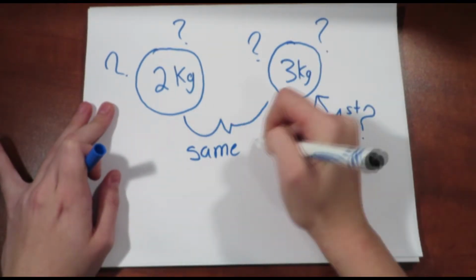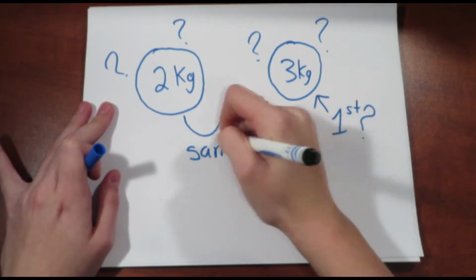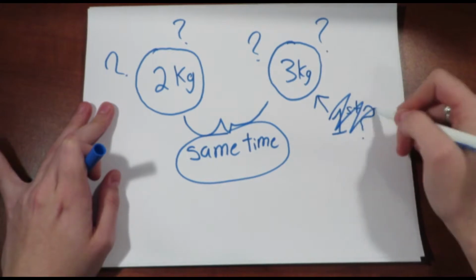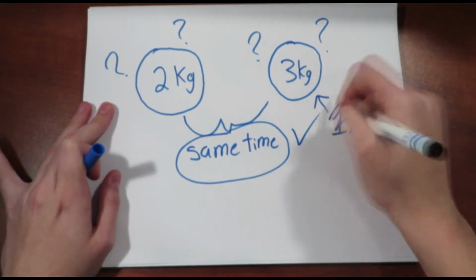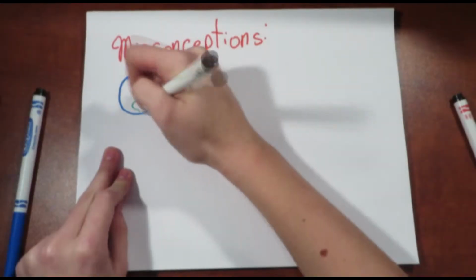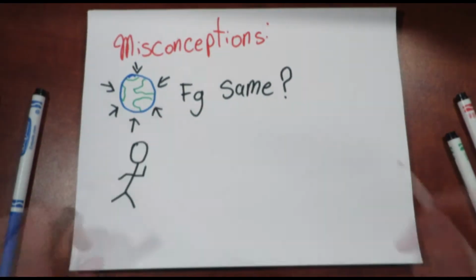Once this experiment is conducted, it can be seen that the super smart child in the classroom that has been obsessed with physics, or perhaps the students that have read ahead, appear to have the right answers. Both objects touch the ground at the same time. The question most people cannot answer is why. This leads into, do they have the same gravitational pull, and do they fall at a constant speed?